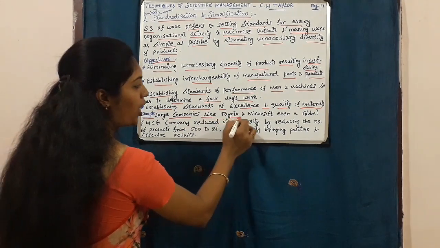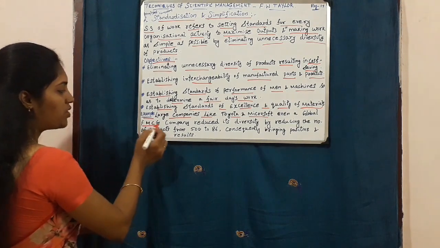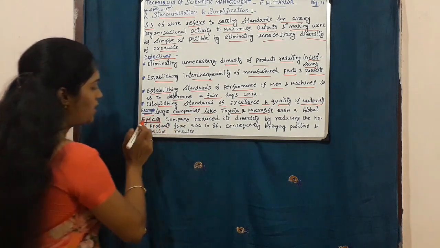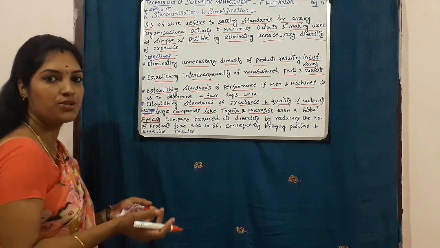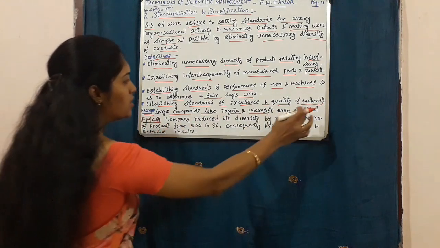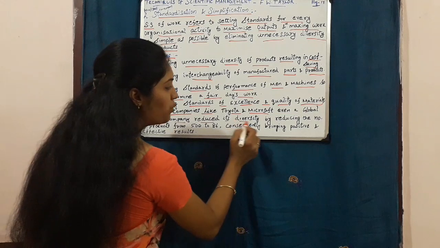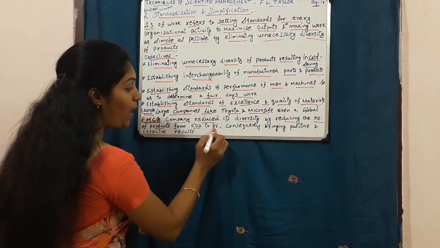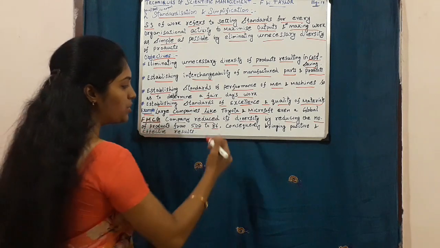Large companies like Toyota and Microsoft, even a global FMCG company, reduced. FMCG means fast moving consumer goods. Fast moving consumer goods means you can take dairy products or stationeries, goods which could be moved very fast. So the global fast moving consumer goods company reduced its diversity by reducing the number of products from 500 to 86, which means more than 500 products they were producing, and they have reduced into 86.